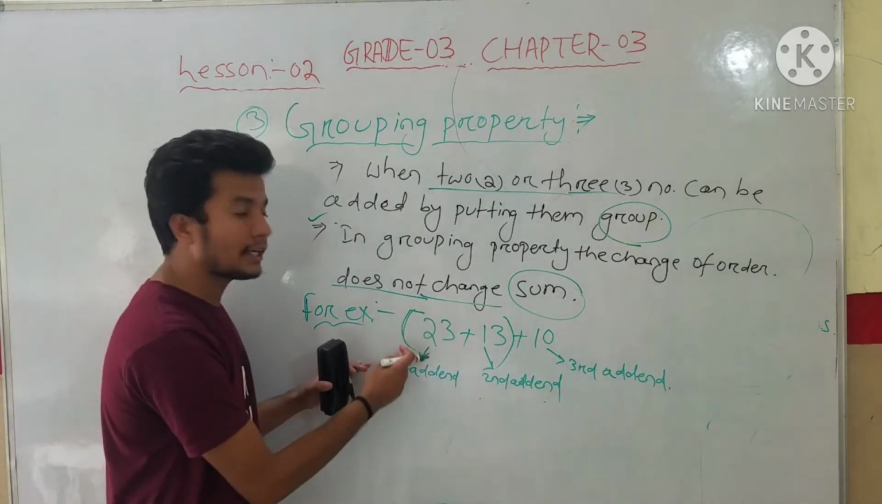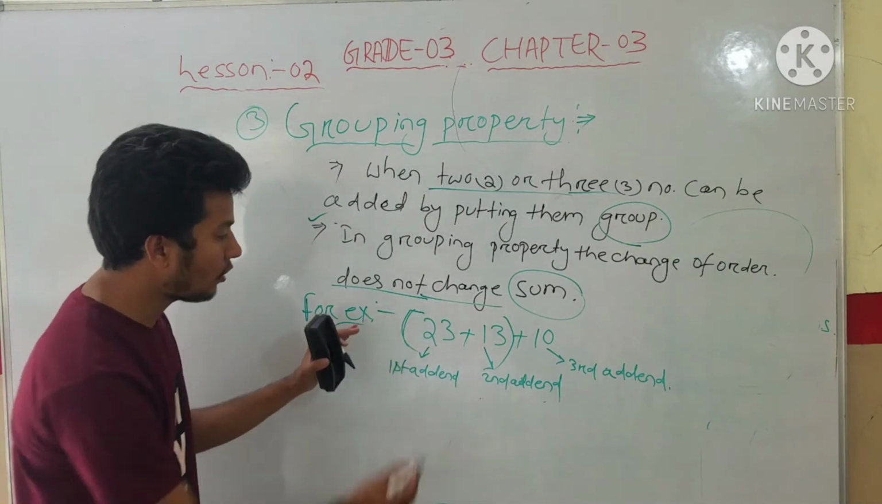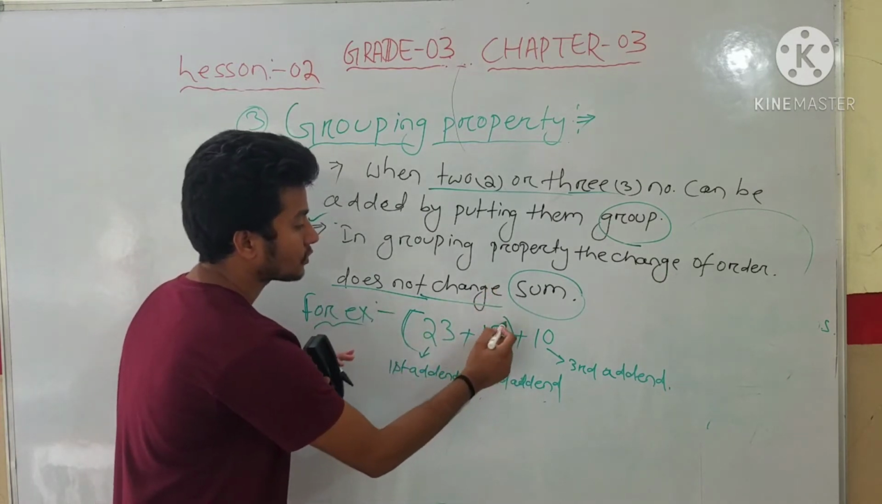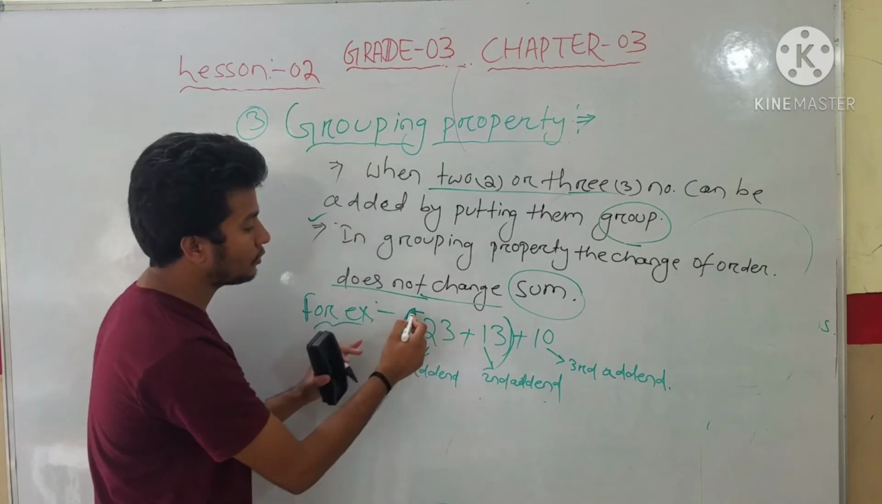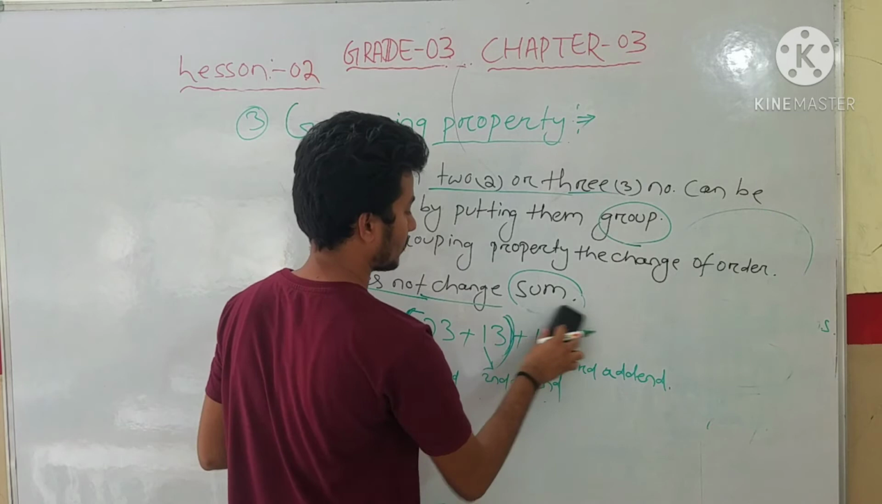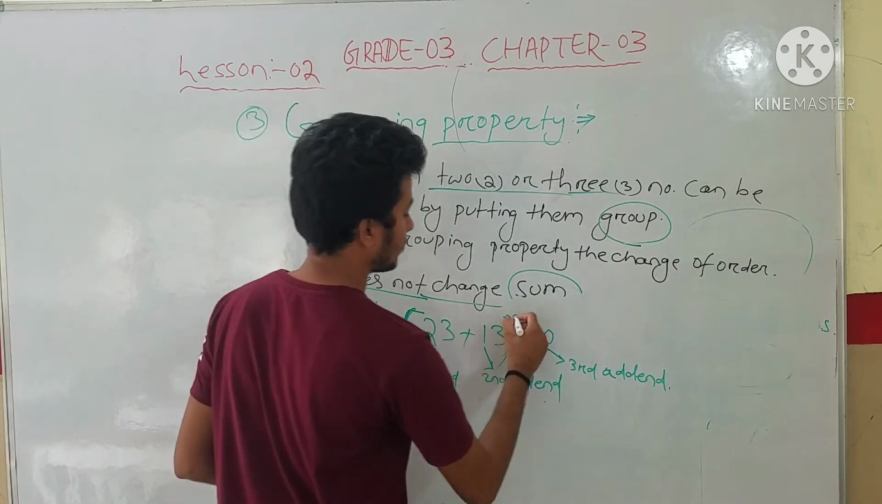See, students, I already grouped them. How? This is the first addend and this is the second addend. I put them into a group by using a bracket. So this is called a bracket.